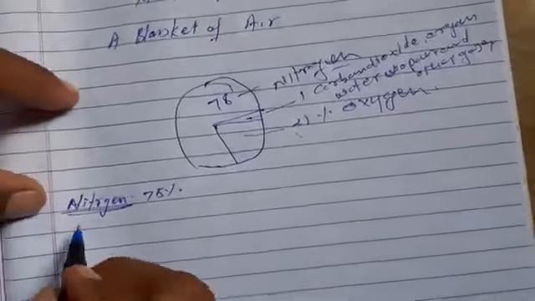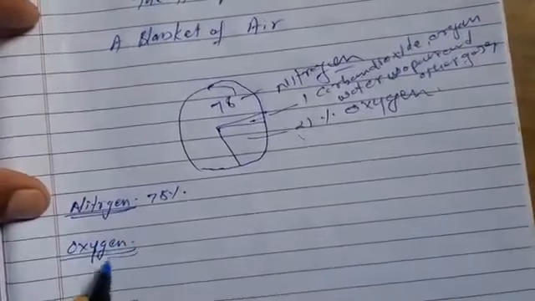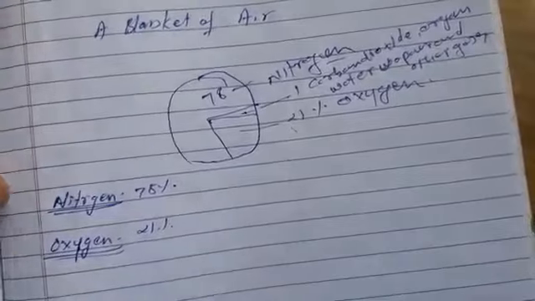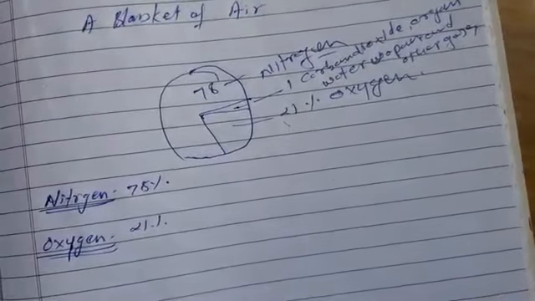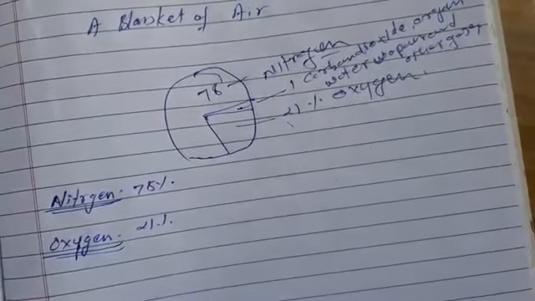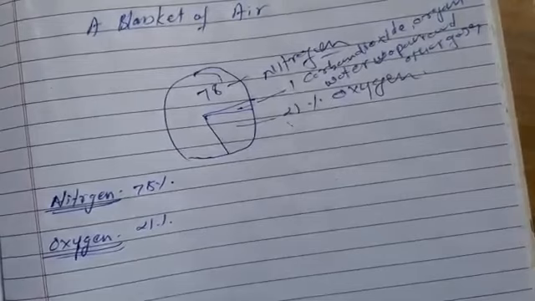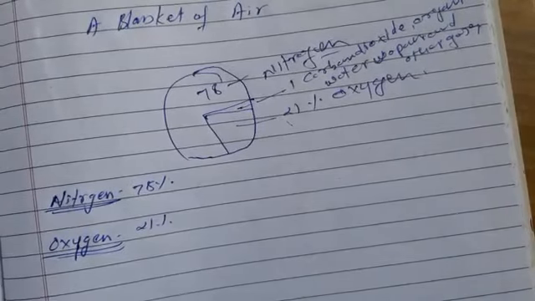The second gas is oxygen, 21%. Almost all living beings require oxygen to survive on the earth's surface.